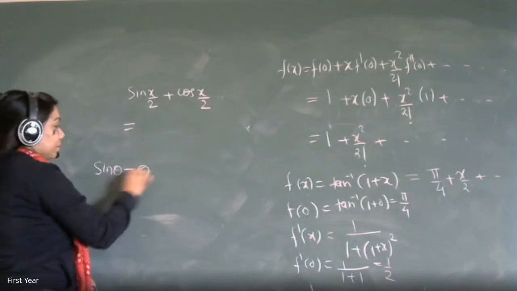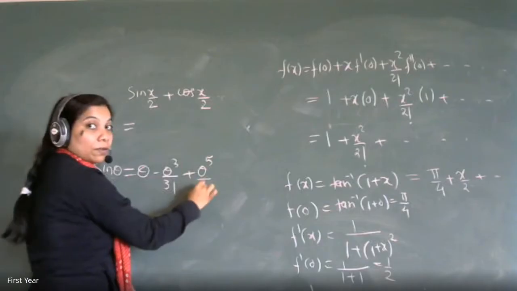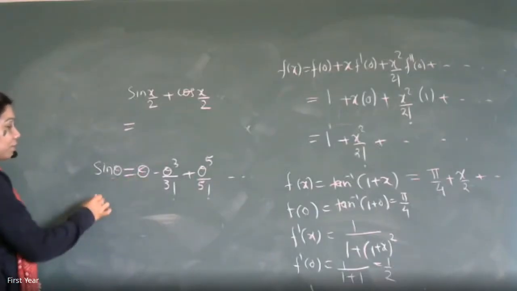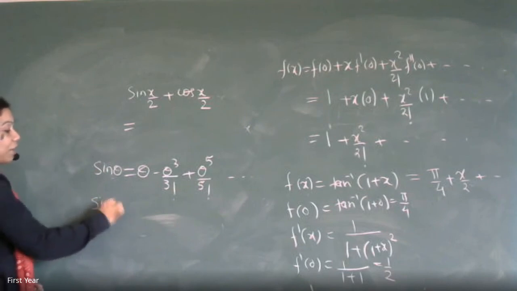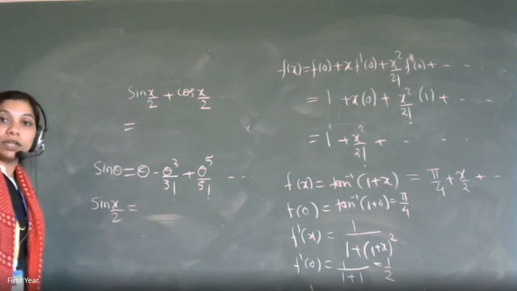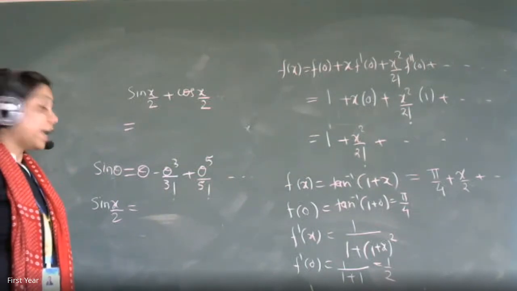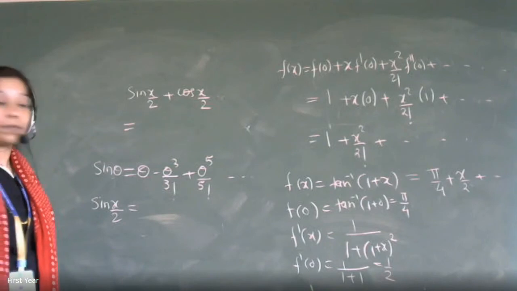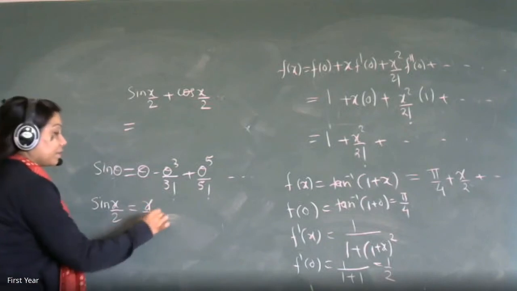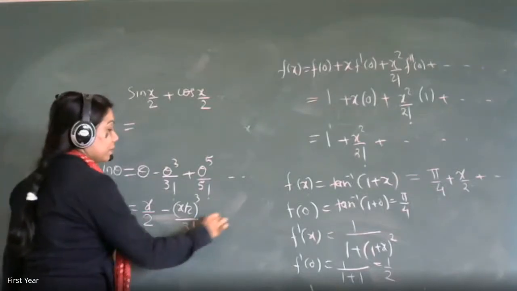x minus x cubed by 3 factorial plus x to the power 5 by 5 factorial minus x to the power 7 by 7 factorial. Very good. So if this is the expansion for sin theta, what will be the formula for sin x by 2? Tanmay has given the answer. Now just put x by 2 in place of theta. x by 2 minus x by 2 whole cube upon 3 factorial plus x by 2 raised to 5 over 5 factorial.